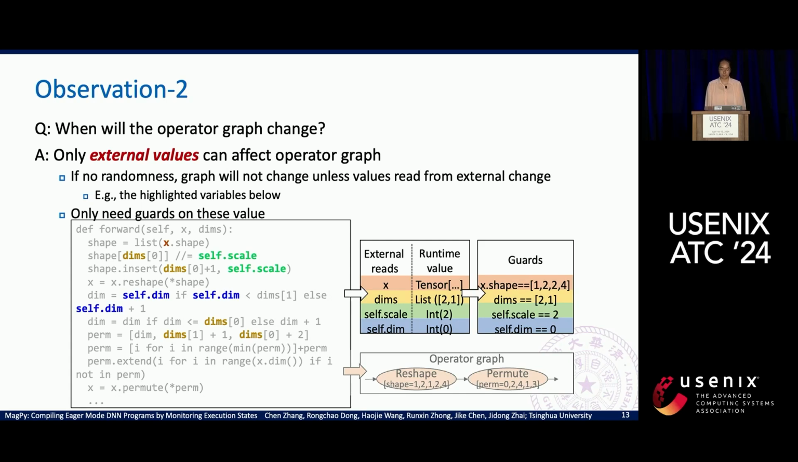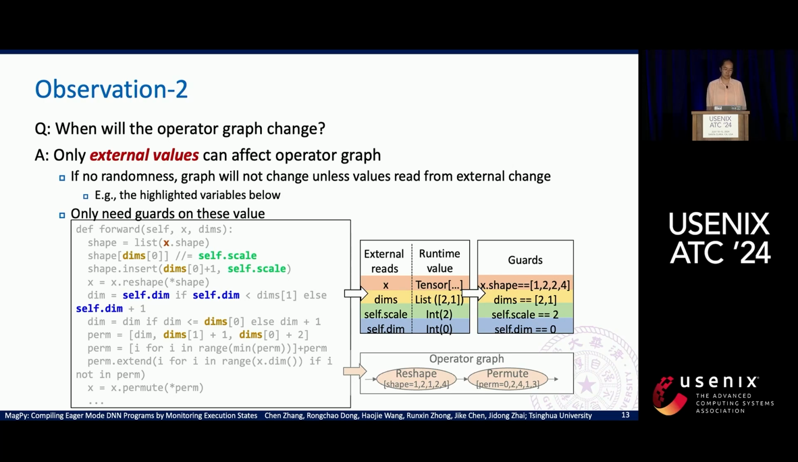So when will the graph change? We find that only the external variables can influence the structure of the operator graph. What are external variables? They are the ones highlighted in colors in the example code. They are the ones that exist outside of the function, like the input variables, for example, the x, dims, and self in this example. And there may also be some global variables. As long as these variables do not change, the program's execution result will remain the same.